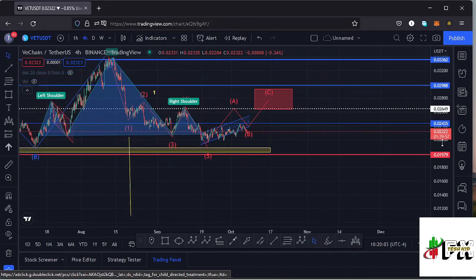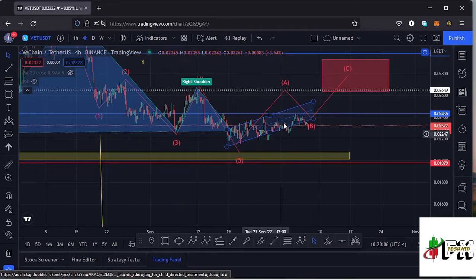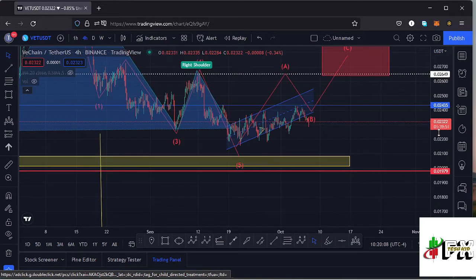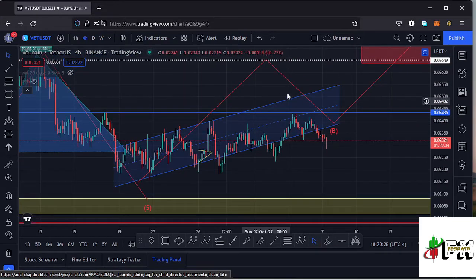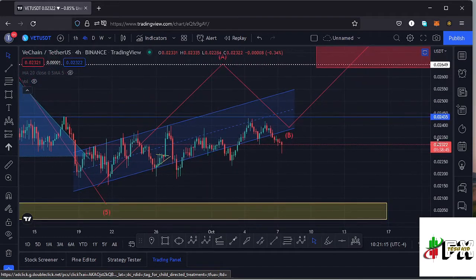And also going to the short-term scenarios that can play out over here, in this consolidation right here, we have been trading within this channel. Within this channel, we have been seeing a couple of breakouts to the lower side out of the channel, and those breakouts were not successful. You can see the buyers try to push the market once more to the upper side and get us back into this channel once more, and